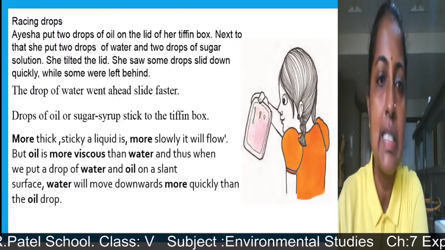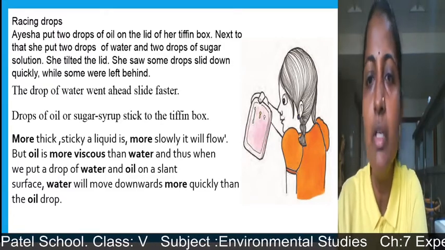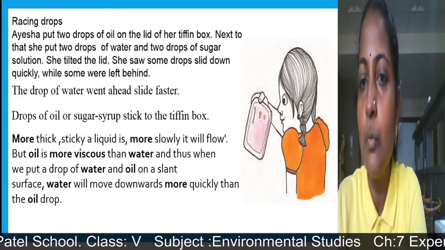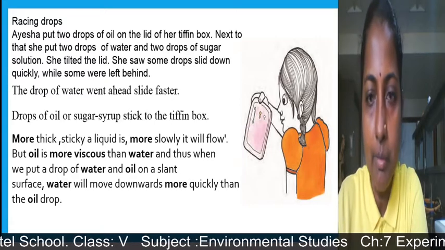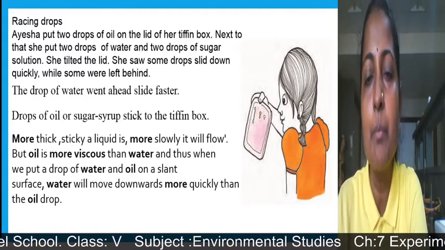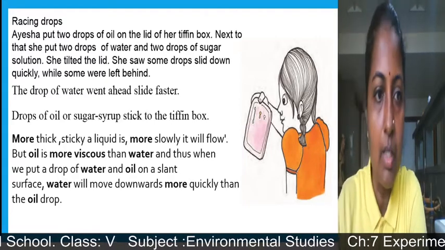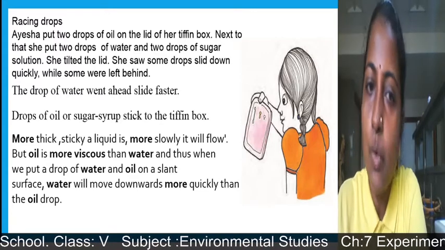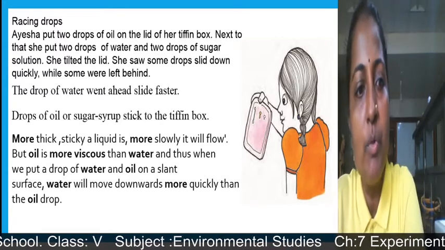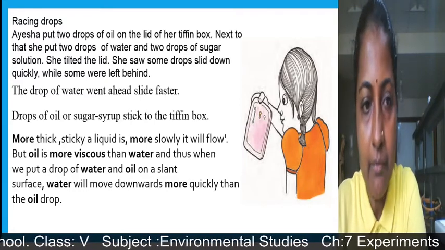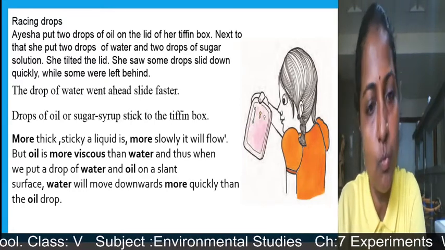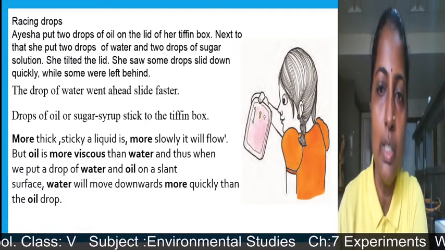The thicker and stickier a liquid is, the more slowly it will flow. So if you observe, sugar syrup as well as oil are more sticky as compared to water. Oil is more viscous than water, and thus when we put a drop of water and a drop of oil on a slanted surface, the water will move downwards more quickly than the oil drop.